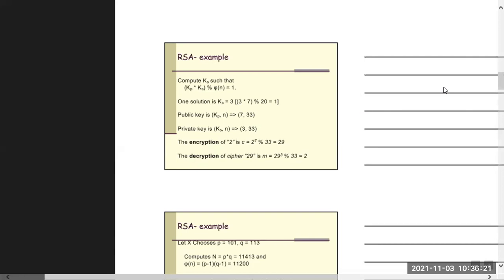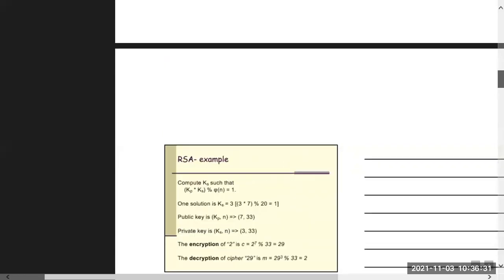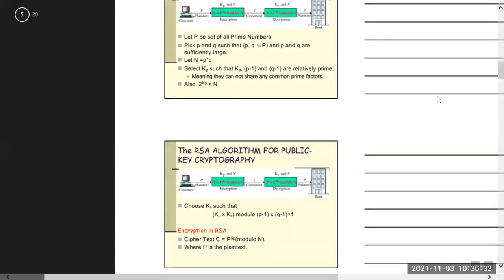And if we decipher this 29, we will get the 2 again. How? We will use this formula: C to the power ks modulo n. C is the ciphertext which is converted, that is 29, and ks is 3. So 29 to the power 3 modulo capital N, and N is 33.